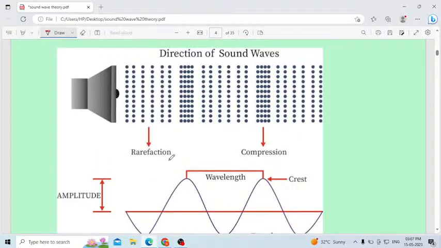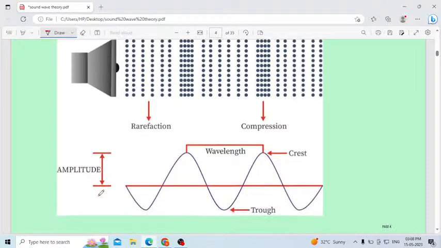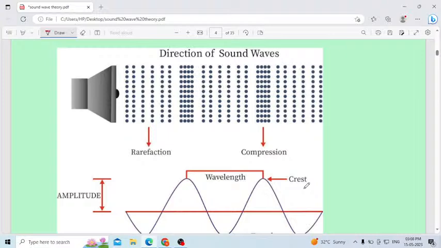What is meant by longitudinal waves? Longitudinal waves are the waves that travel in the same direction as the particles. Same direction. See, this is the propagation of the wave. The propagation of the particles also happens in the same direction, one direction. Otherwise you can consider it a parallel direction: both are parallel to each other.